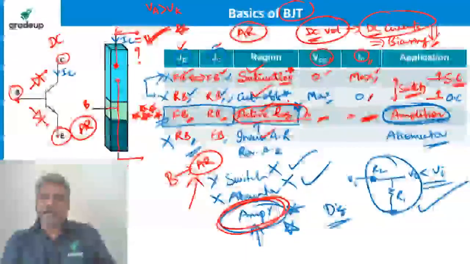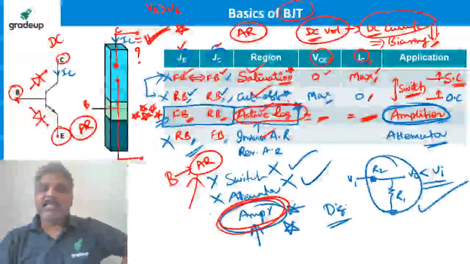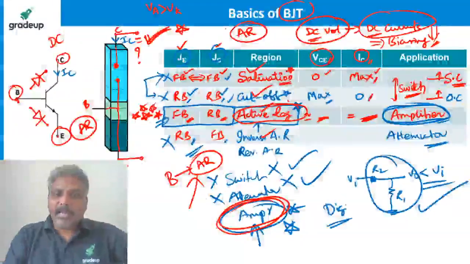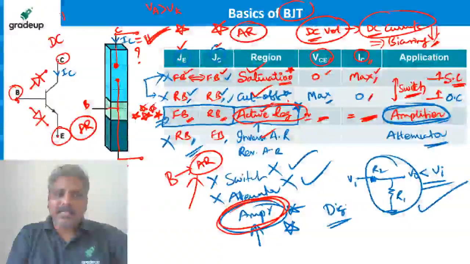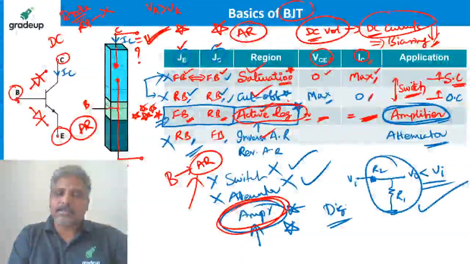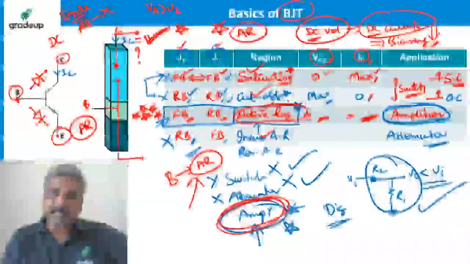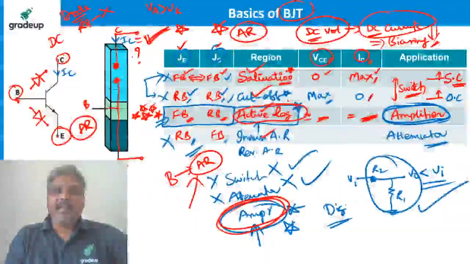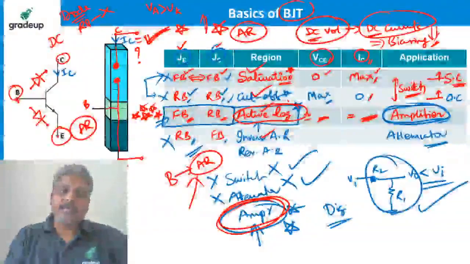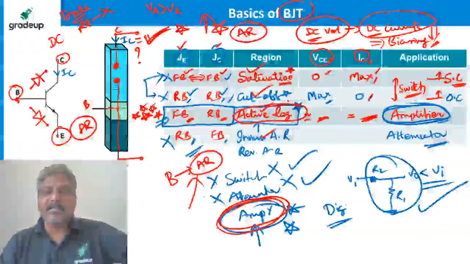It happens, in fact. It can be proved. I'm not saying you should just accept it. In the active region, it is special because of that. In a reverse biased diode, no current flows; practically, only leakage current flows. But in a BJT under reverse bias, it is not leakage current, it is maximum current that flows. We can have whatever current we want. That is the specialty of the BJT.